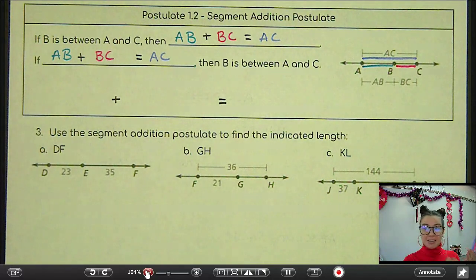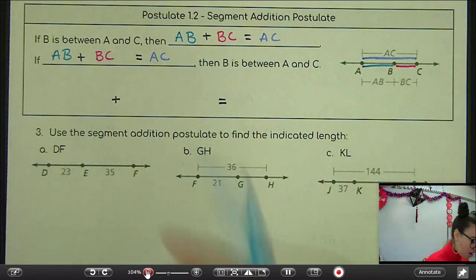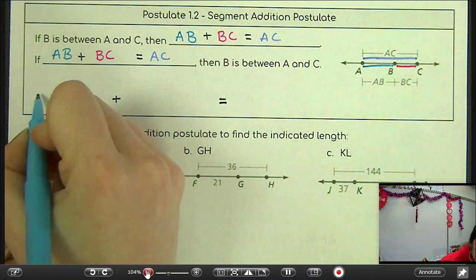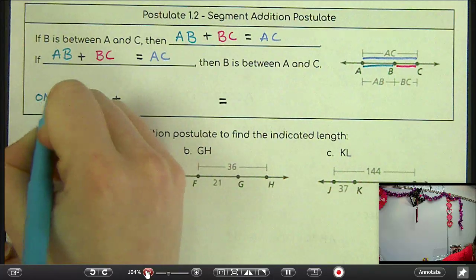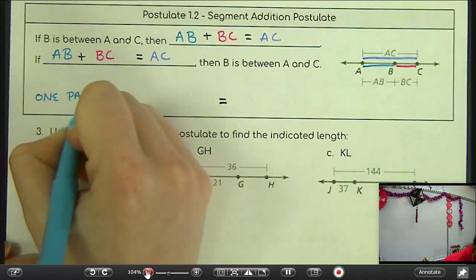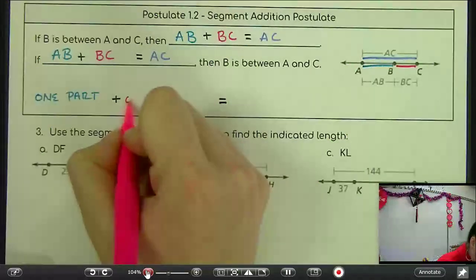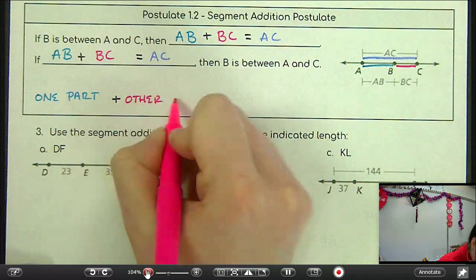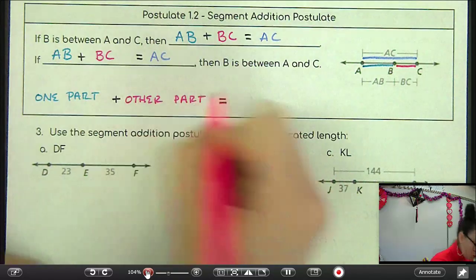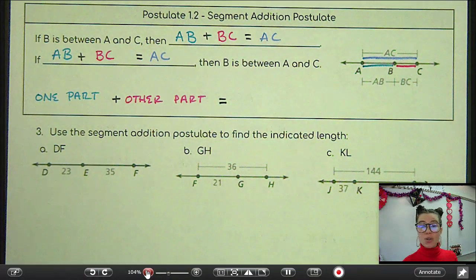One part of a line plus the other part of a line should give you the whole line. That's all this thing is saying. So this is saying that one part plus the other part should equal the whole thing.